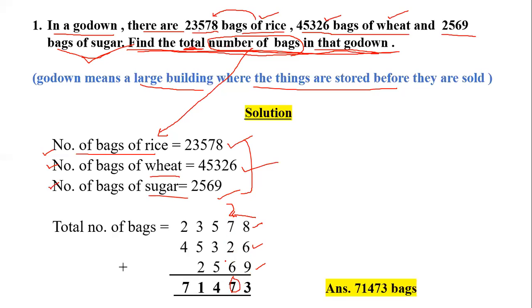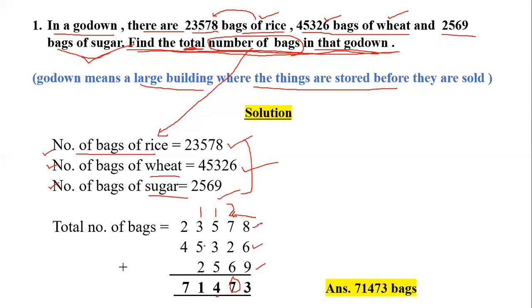So 7 we will write down and 1 will be carried forward to the next column. Now after it, we have to add the next column like we have done the addition in the previous class. So here we will add 5 plus 1, 6, 6 plus 3 is 9, 9 plus 5 is 14. So 4 we will write down and 1 will be carried forward to the next column.